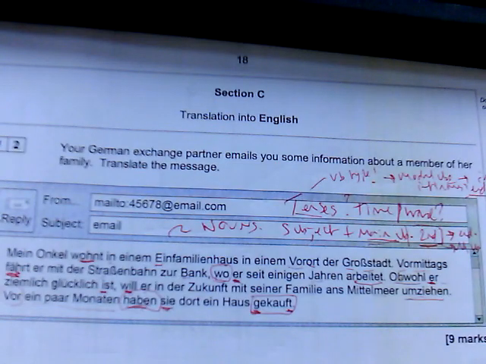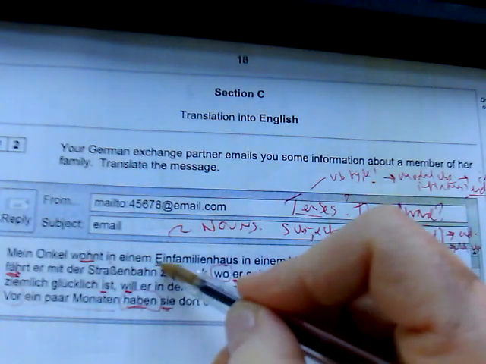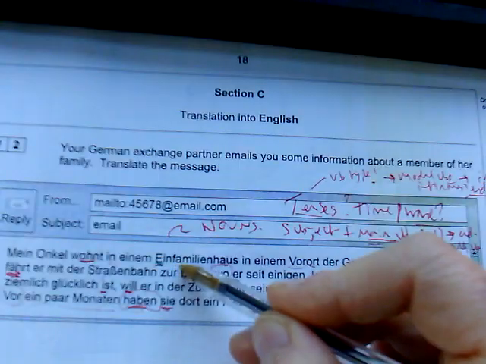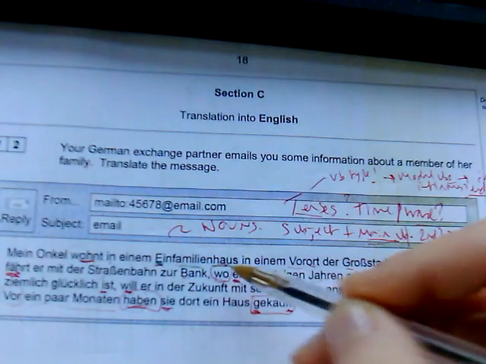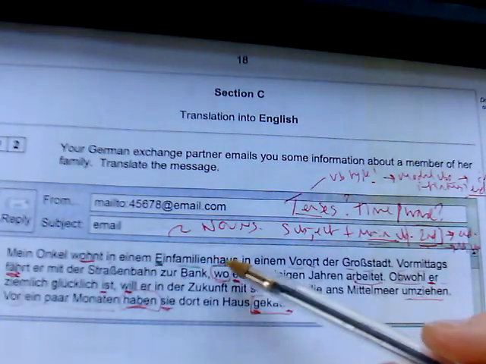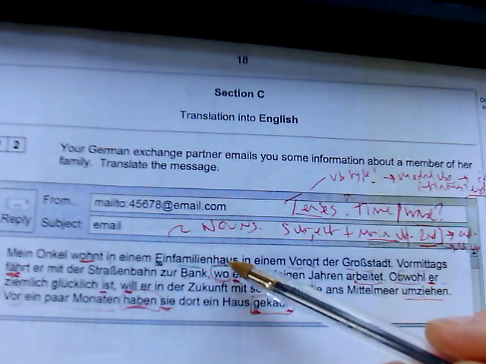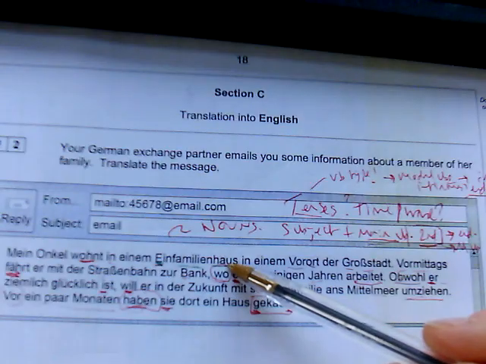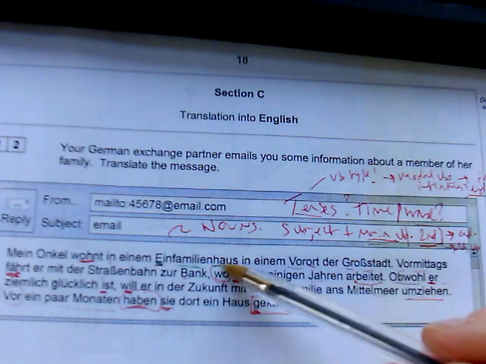It could be one, two, or three. If we look at this first one, we've got ein, Familie, and Haus. So house of the one family. Well, cultural corner, we know that in Germany often you have lots of generations living in one house, but we would call a one family house a detached house.